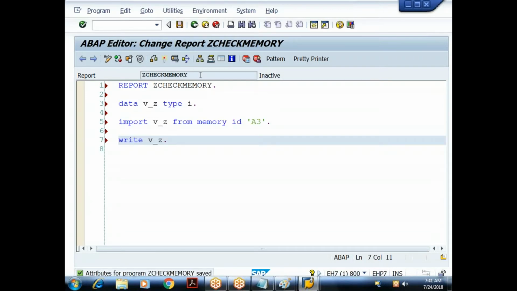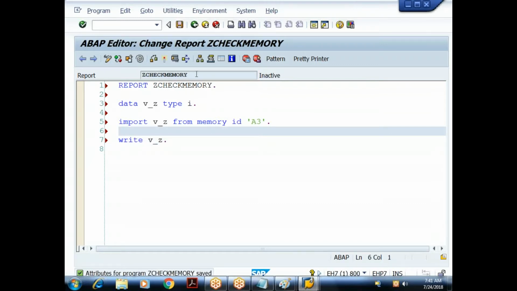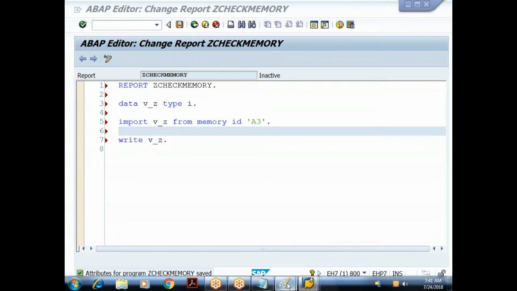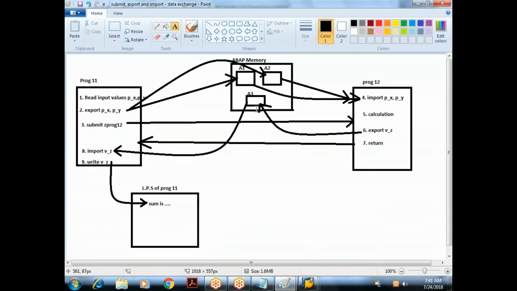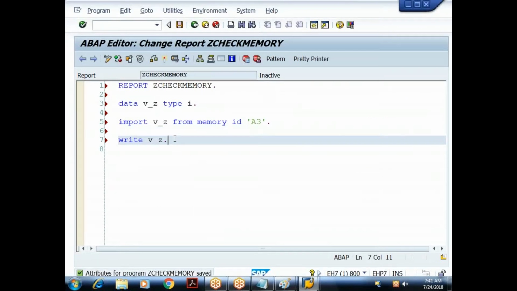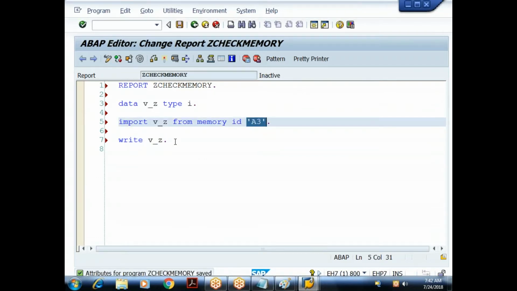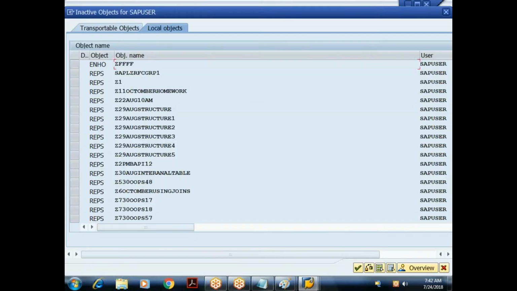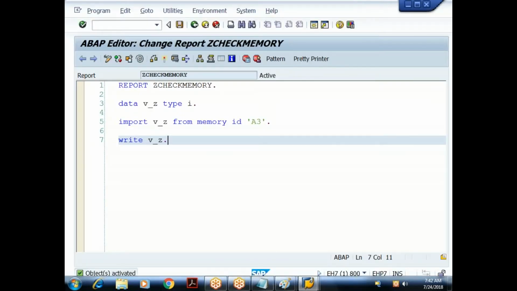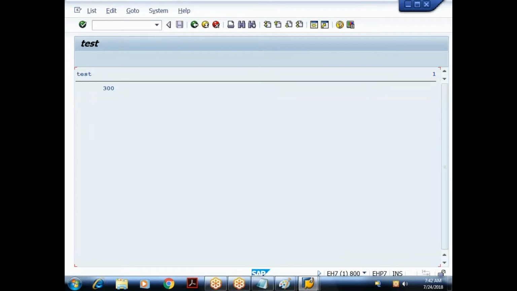So this program is nowhere related to the 11th and 12th program. The only relationship is that this program is also getting executed in the same session. Since it is getting executed in the same session, this program can also make use of this particular ABAP memory. So what is the last value maintained in the ABAP memory for the variable identification A3? 300. So when I execute this, my expectation is I should get 300. If everything is fine, I should get 300. Good. I got 300.